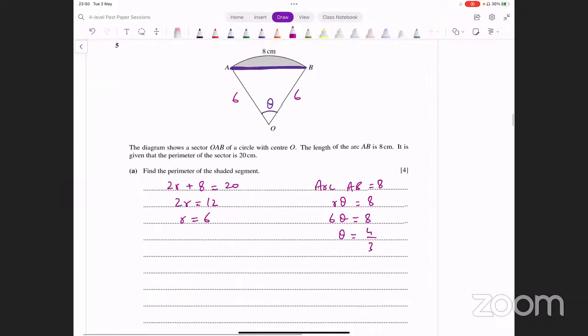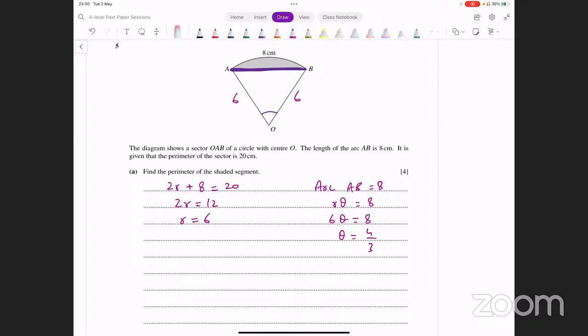I think this is also pretty doable. चलिए जल्दी से कर लेते हैं. अगर हम इसका पूरा एंगल थीटा है, what we can do is we can break this angle down to 2 parts and make this right angle triangle. This is one way of doing this. आप cosine rule भी use कर सकते हैं. That's also fine.